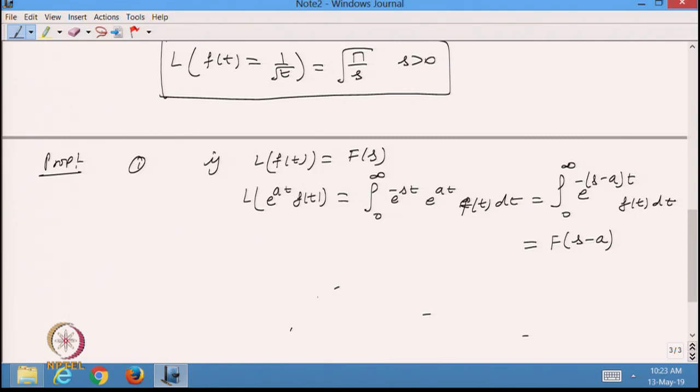So the Laplace transformation of e raised to a t f t will be f of s minus a. So I am changing the scale.